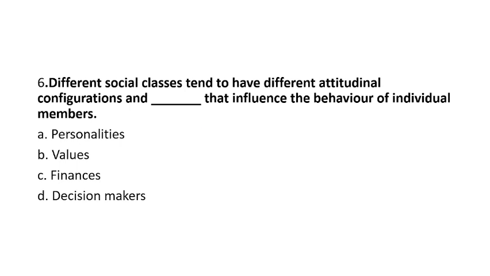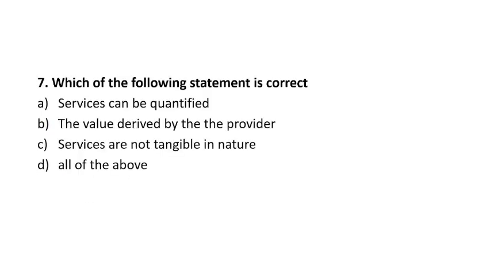Now you may get confused in A and B. Personality is configuration. Here you are not getting any psychological words. Here attitude is given, but attitude and personality cannot come together. So you are getting the words with influence. Social classes have different attitudinal configurations. The right answer is the values that influence the behavior. It is written, isn't it? So that's why values is the most appropriate answer. Option B is the right answer.